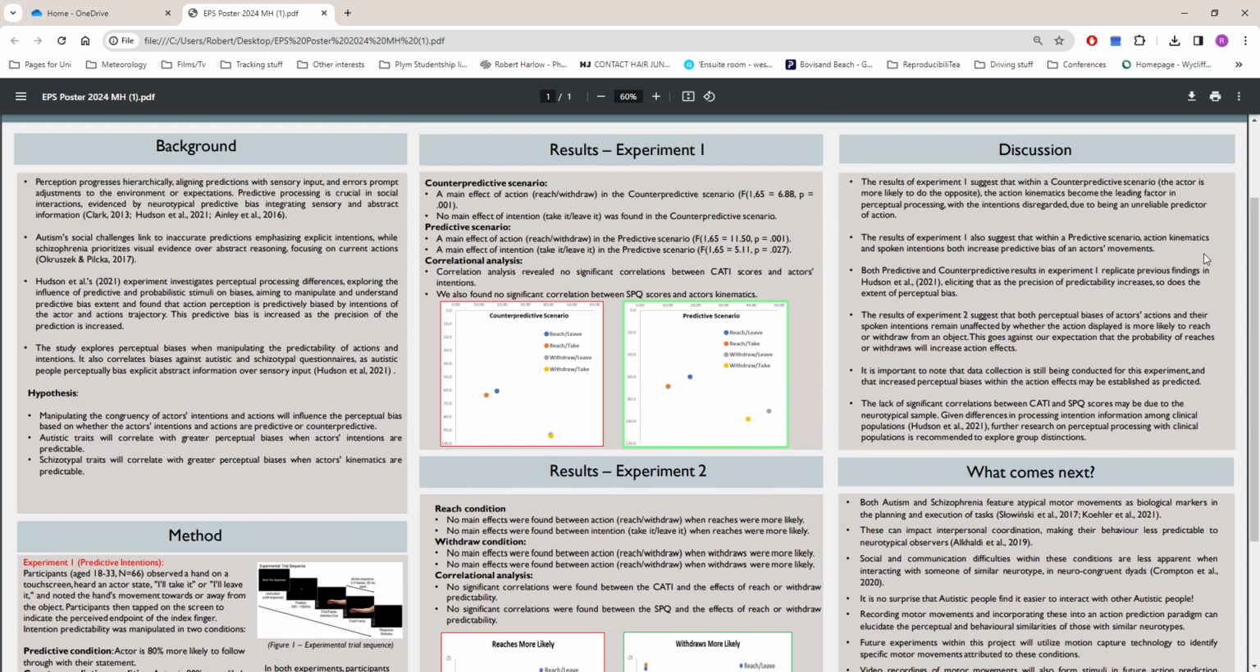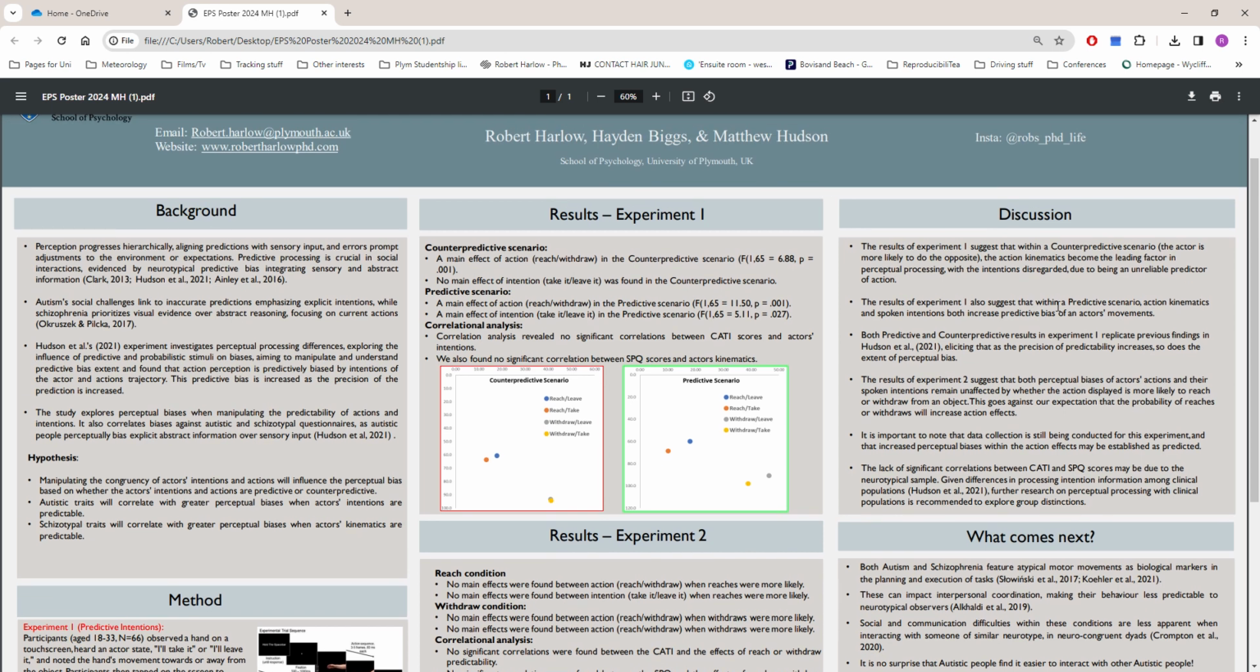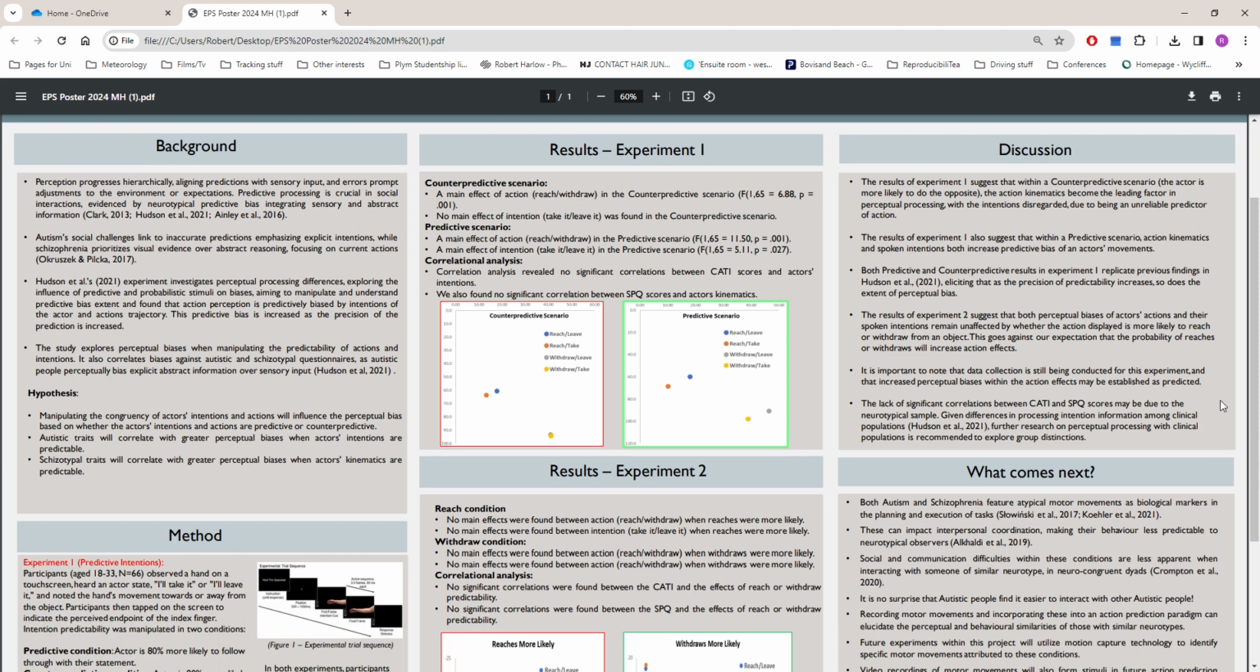So what can we take from this? Well, we replicated previous findings in one experiment, showing that as the precision of predictability increases, so does the extent of perceptual biases. We didn't find this when manipulating the likelihood of whether an actor reaches or withdraws. It's important to note that data collection is still ongoing, and so we may find significance down the line. The lack of significance in the correlations with the questionnaires may be because we're using a neurotypical population. This prompts research with clinical populations to see if we can find significance there.